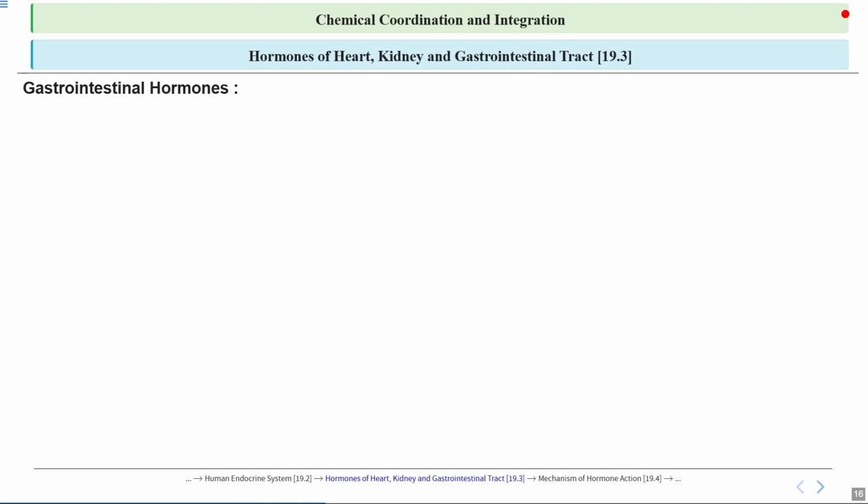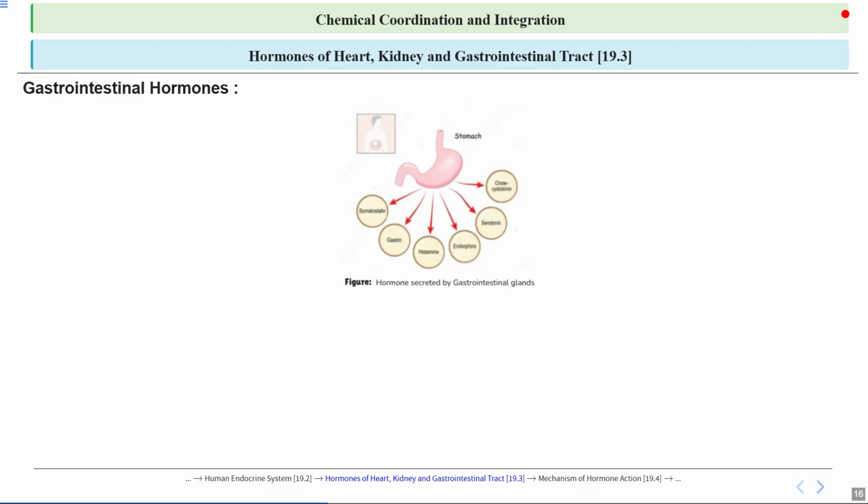Let's talk about GI hormones. You can see in this picture what are the hormones which are majorly secreted by our GI glands.